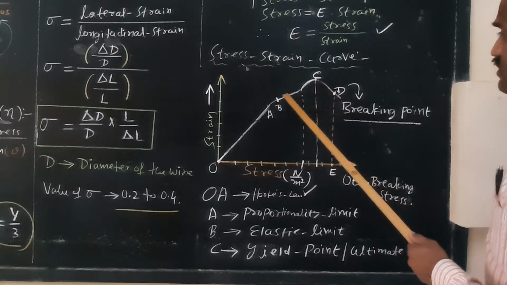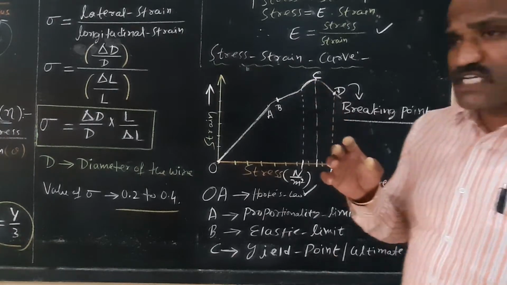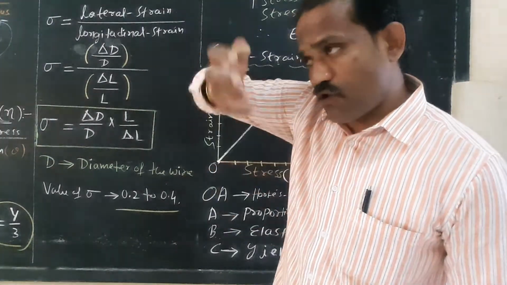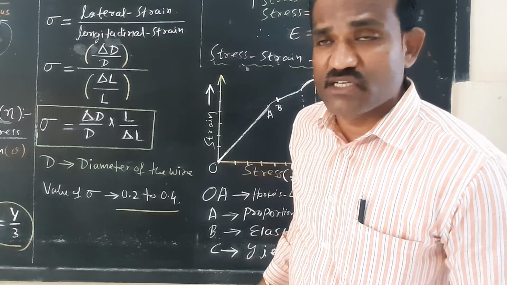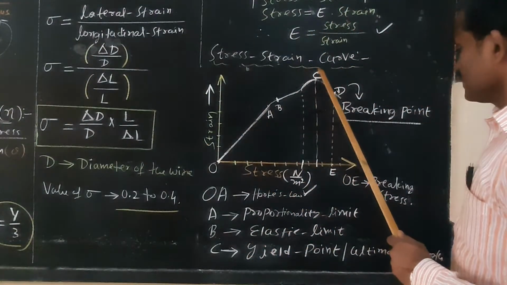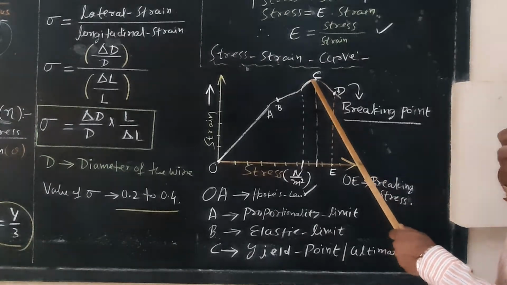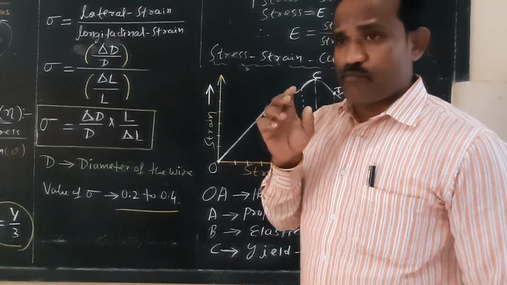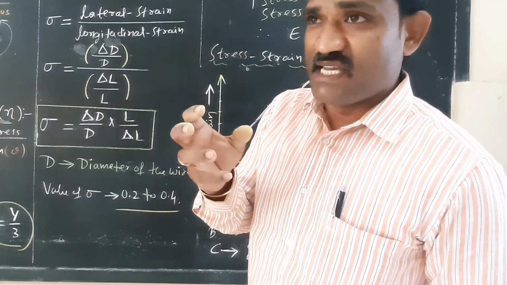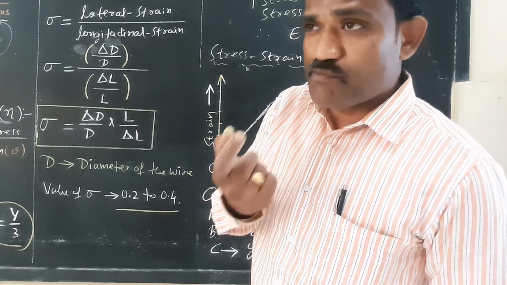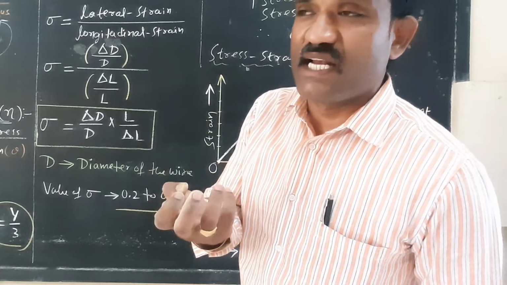am I right? Further increasing the value of stress, for a small change in the value of stress, there is a larger change in the value of strain. Again, C is the yield point. There is a change in length. At point C, the wire has more ductility.